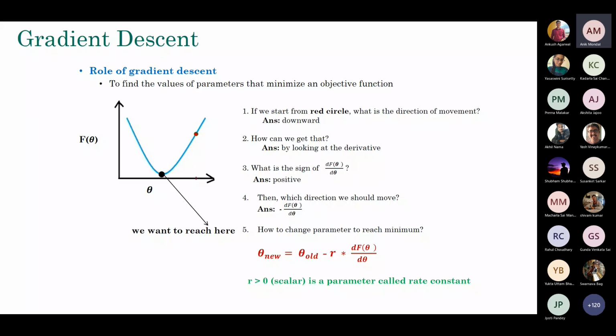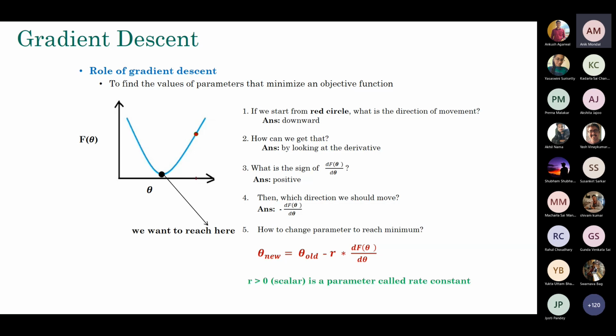Now that I started from a position, now I know which direction I should move. And the question is how much I should move. Is it 1 meter, 10 meters, 15 meters, or how many meters? That will be primarily determined by the constant called R, the rate constant. So if you set the value of R to be very large, you are descending at a very high rate, and there are consequences of all these things, which I will show you in a moment.